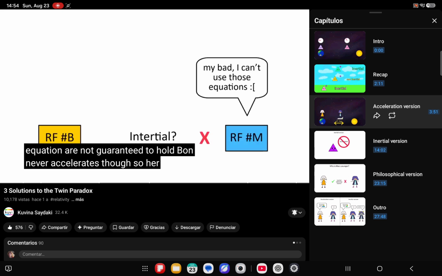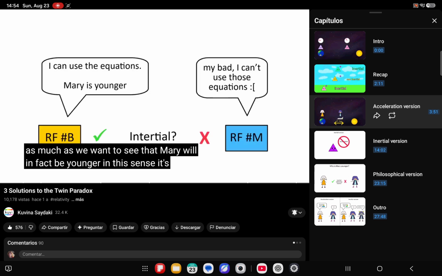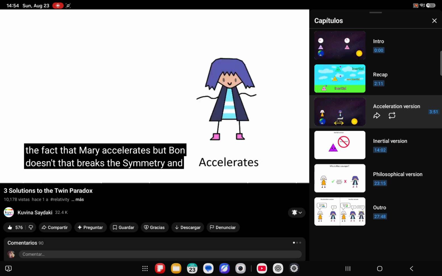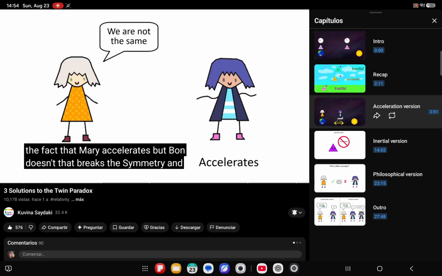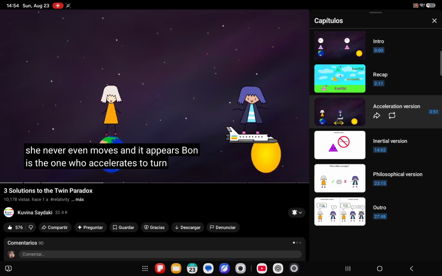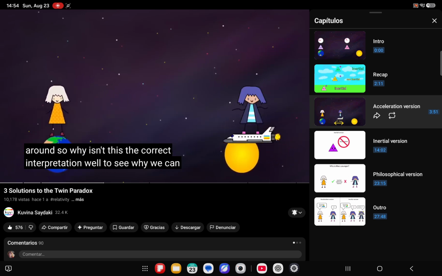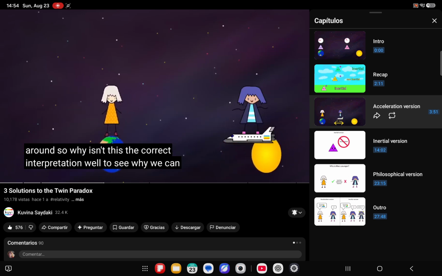Photon never accelerates though, so her perspective is an inertial reference frame, meaning we can apply the equations as much as we want to see that Mary will in fact be younger. In this sense, it's the fact that Mary accelerates but Photon doesn't that breaks the symmetry and resolves the paradox. But there's still an issue. In Mary's own reference frame, she never even moves, and it appears Photon is the one who accelerates the turnaround. So why isn't this the correct interpretation?